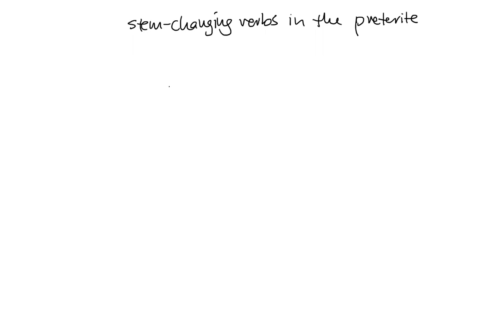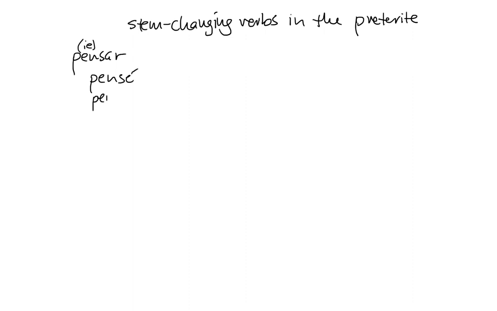Today we will look at stem changing verbs in the preterite tense. Most stem changing verbs in the preterite tense are actually regular, whereas they might have been irregular in the present with the stem change. In the preterite, they don't even have the stem change. They're just regular verbs. For example, pensar, which of course goes from E to IE to think in the present: pienso, piensas, piensa. In the preterite it is a regular AR verb, so you end up with the root plus those AR endings we saw in the last lesson.